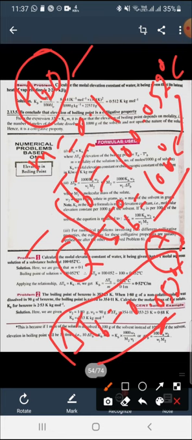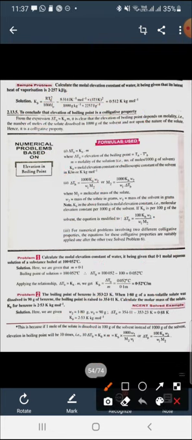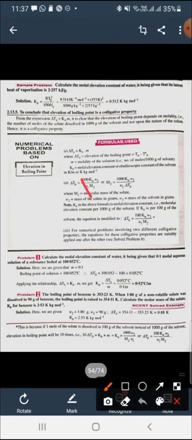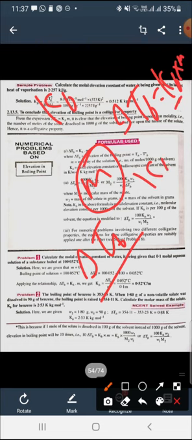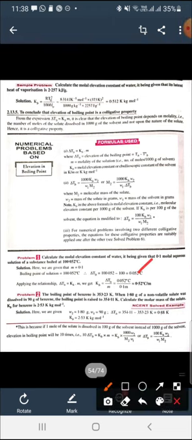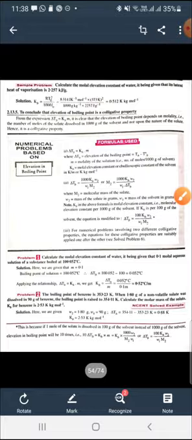So the value of m is given, the value of delta TB is calculated, and we have to calculate Kb. The formula is delta TB is equal to Kb into m. So if we want to calculate Kb, we can write delta TB upon small m. In this way Kb is calculated.